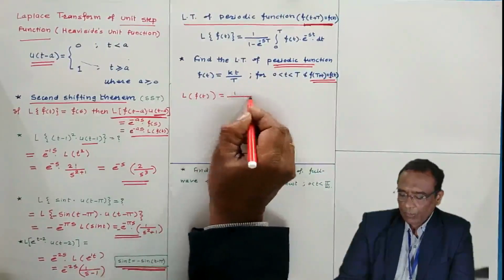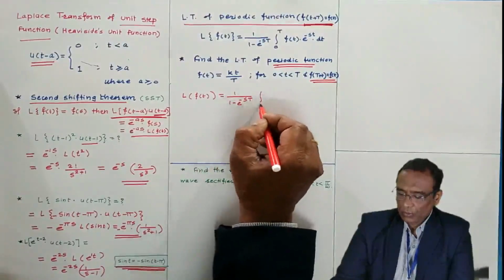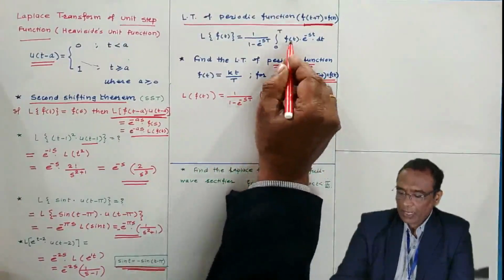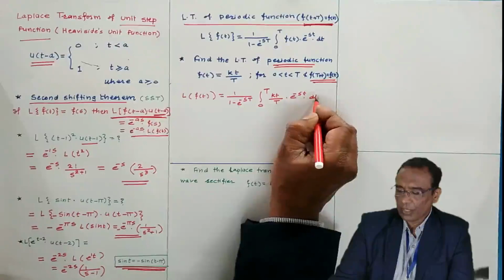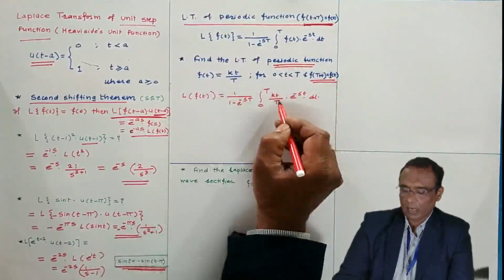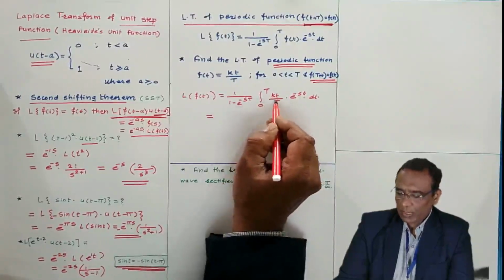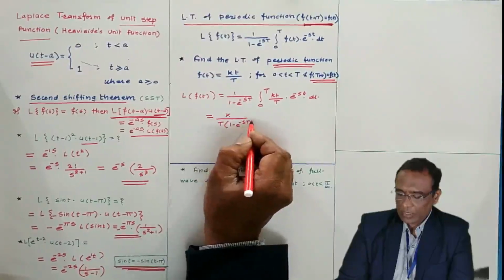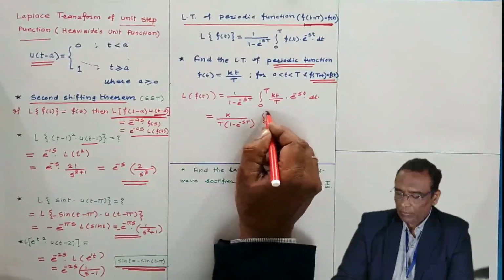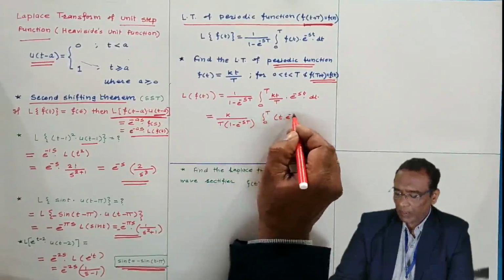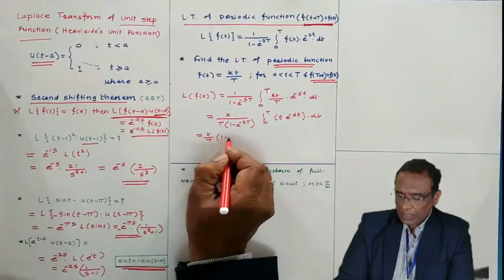What is the definition? 1 by 1 minus e to the power minus sT, into the integral 0 to T of the function f(t) e to the power minus st dt. Here f(t) is kt by T. Capital T is constant always. That is what I did here: f(t) is this, I have substituted. Now only small t is variable, others are constant. K by T is outside. s is the parameter, that is also outside of the integral. The integral of t e to the power minus st, you can easily evaluate this integral. K by T times 1 by 1 minus e to the power minus sT.